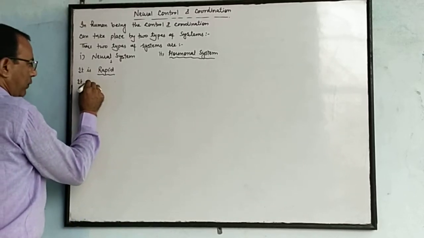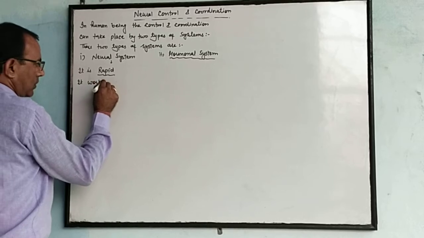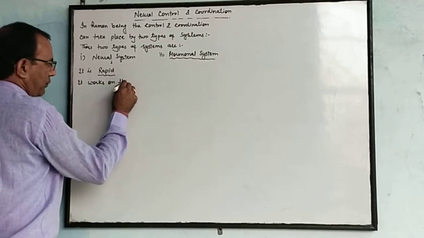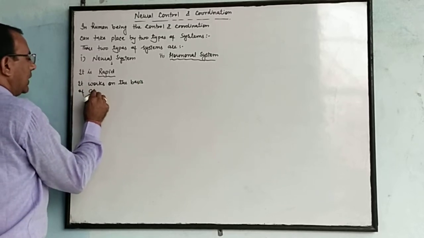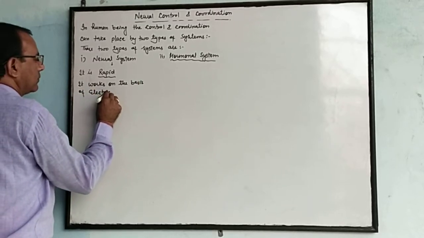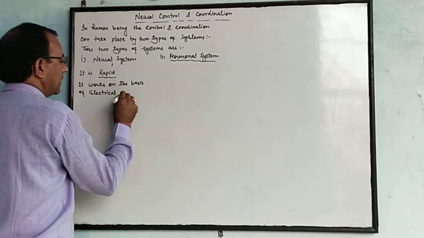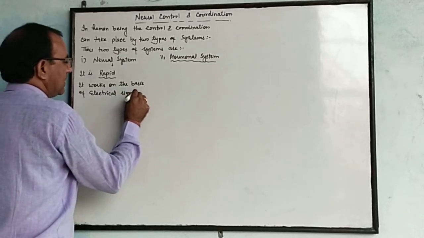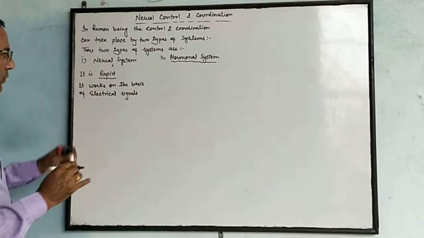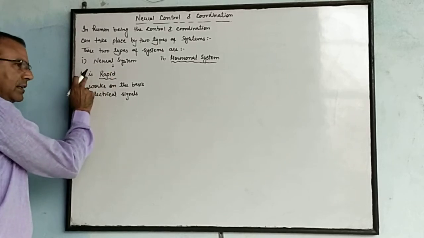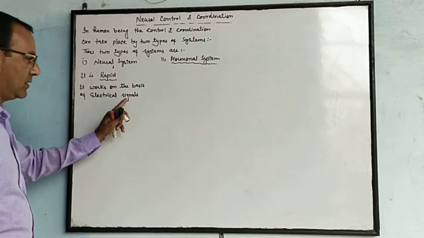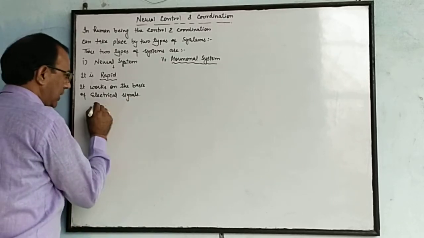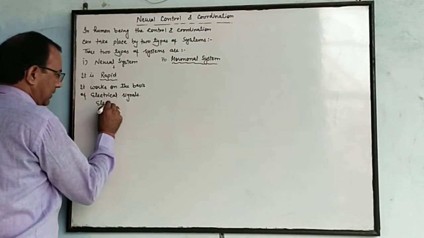It works on the basis of electrical signals. These are the features of the neural system. What are the features? First, it is rapid. Second, it works on the basis of electrical signals, which we can also call electrical impulses.